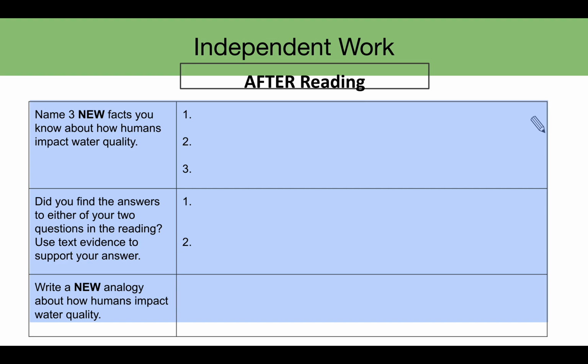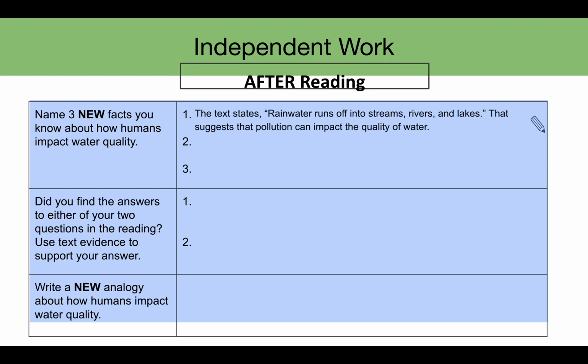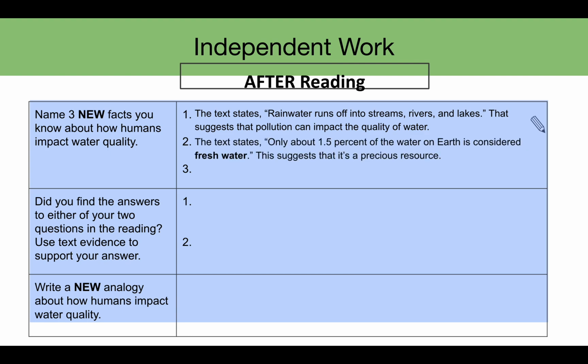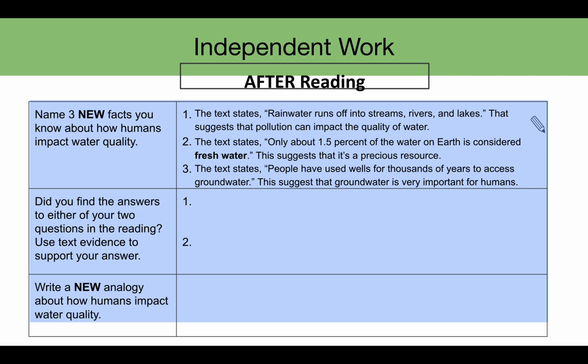After reading, name 3 new facts you know about how humans impact water quality. 1. The text states, "Rainwater runs off into streams, rivers, and lakes." That suggests that pollution can impact the quality of water. 2. The text states, "Only about 1.5% of the water on Earth is considered fresh water." This suggests that it's a precious resource. 3. The text states, "People have used wells for thousands of years to access groundwater." This suggests that groundwater is very important for humans.